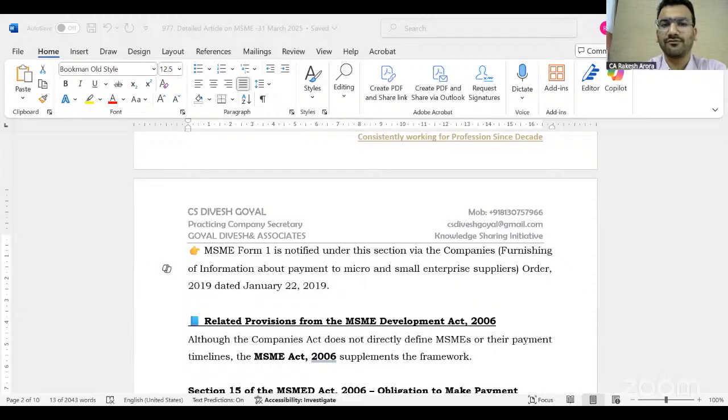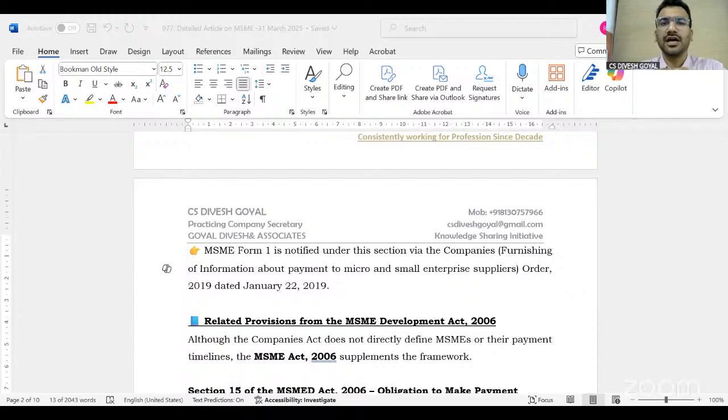But one thing I have seen as a professional, as you all know, we have our professional groups also, in the name of Gyan Group. I have seen that every half year, whenever it is time to file this form, there are a lot of questions and queries from professionals. Today is the 16th April, and the half year ended on 31st March 2025.